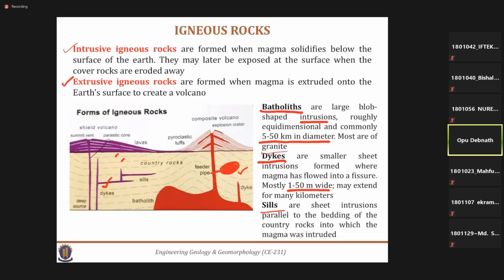The sills are actually also similar to sheet-type intrusions, but these are parallel to the bedding. That means suppose this is a bed or country rock, and the sills are parallel to the bedrock, so it's called a sill.